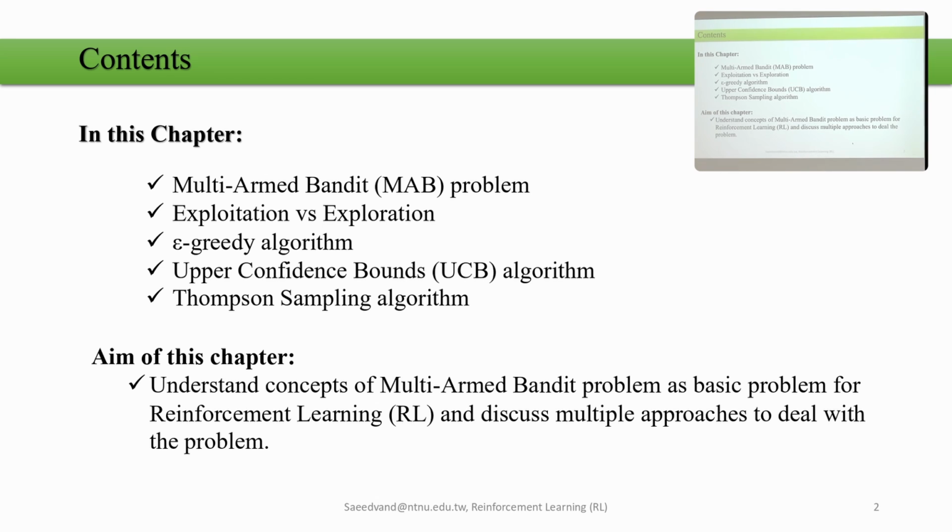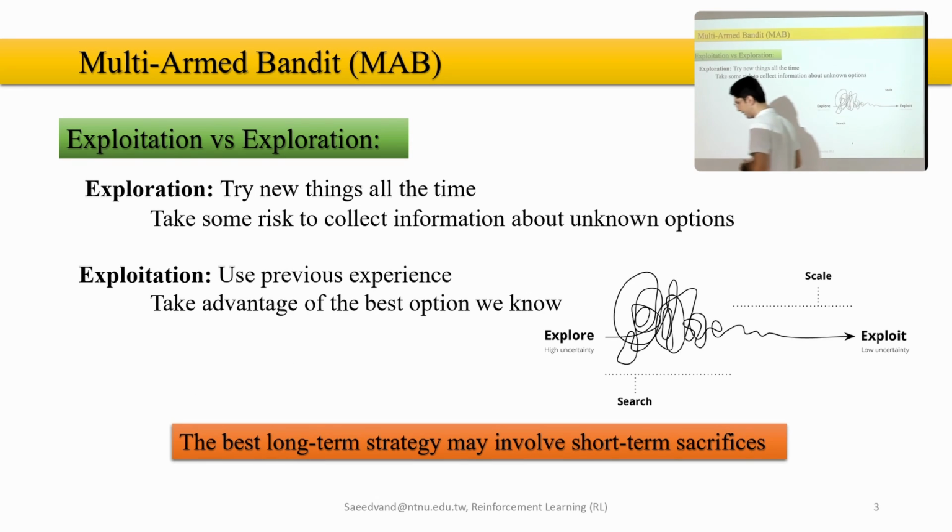Then we talk about the Thompson sampling algorithm, and we will see how we can solve, for example, the multi-armed bandit problem. And in this chapter, you're going to see the most basic reinforcement learning algorithm and how we can deal with it with different techniques in the simplest way.